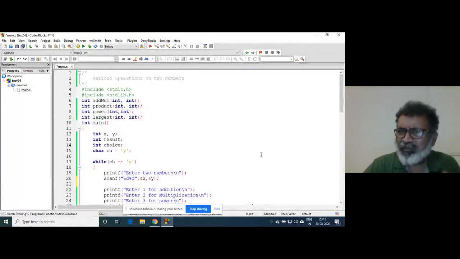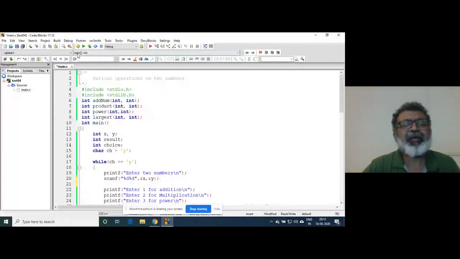I find these a bit easy to understand, but that is also a good one. Each IDE has a debug facility. That is the reason I told you some time back, these are not Code::Blocks.